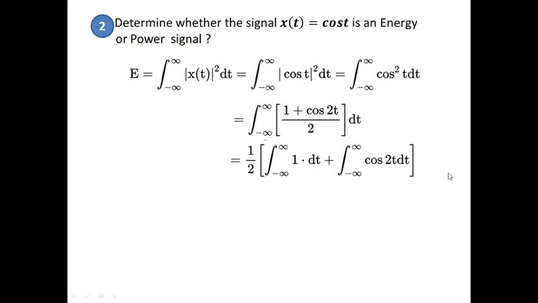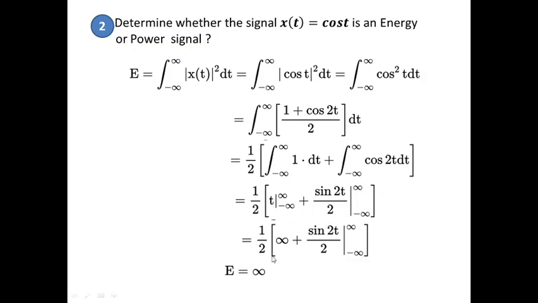So obviously when you integrate 1, you will be getting t plus sine 2t by 2, right? So now when you substitute for t infinity itself, the first term will become infinity. Infinity added with any signal will definitely be infinity. So you will be getting that the energy of this signal is said to be infinite, right?